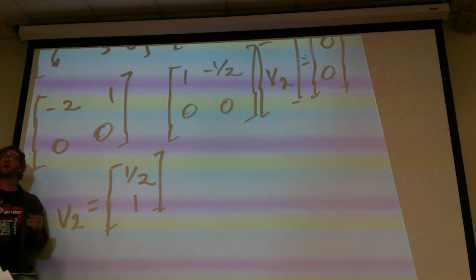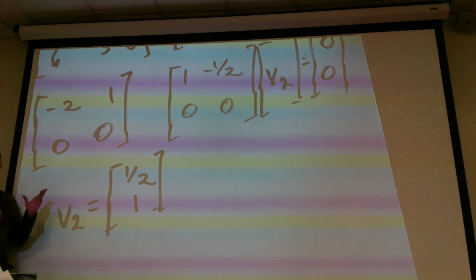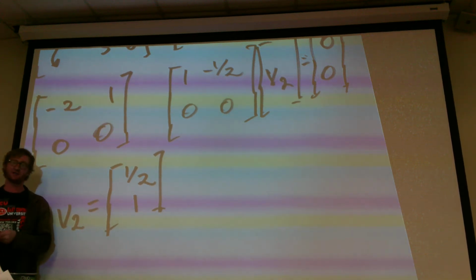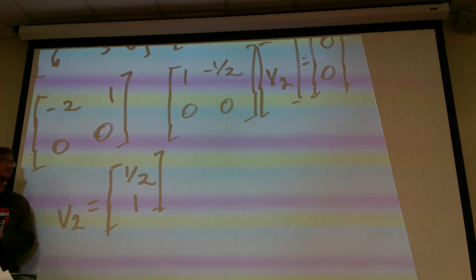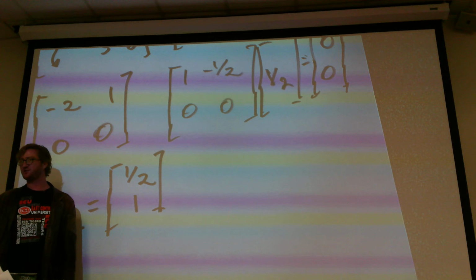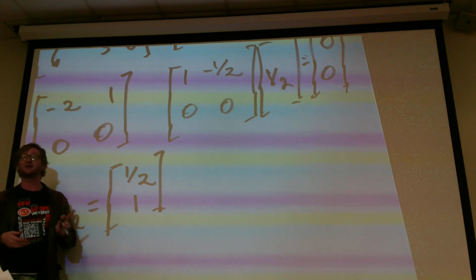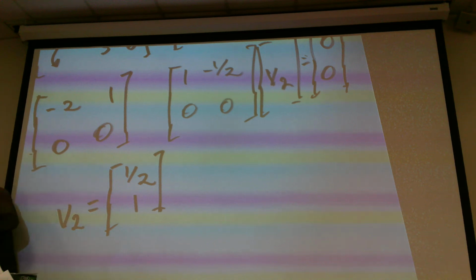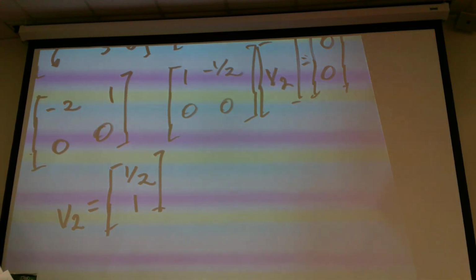Okay. Now let's check our answer. Okay, so if we have the matrix A act upon this vector, v2, okay? What's it gonna do? It's gonna spit out lambda 2 v2, or it's gonna spit out 1/2, 1 multiplied by 6, okay? So let's check and see if that really happens. So we have 4, 1, 6, 3. Now acting upon 1/2 and 1. Okay. All right.